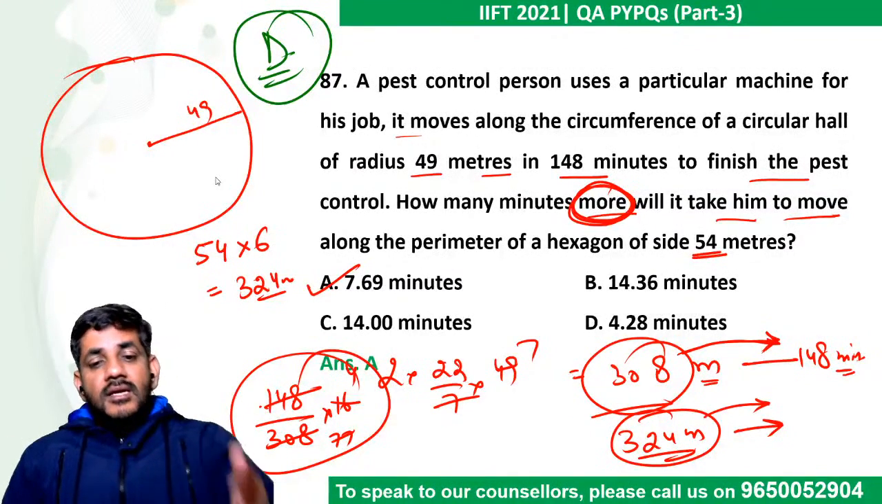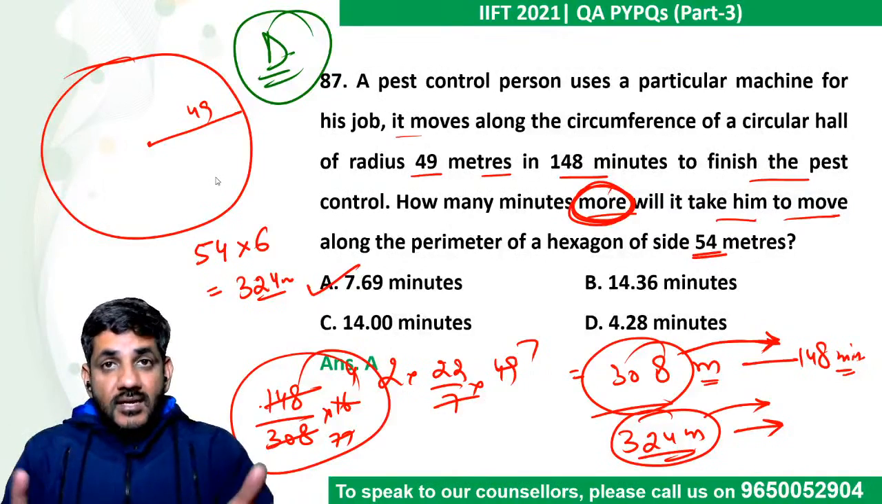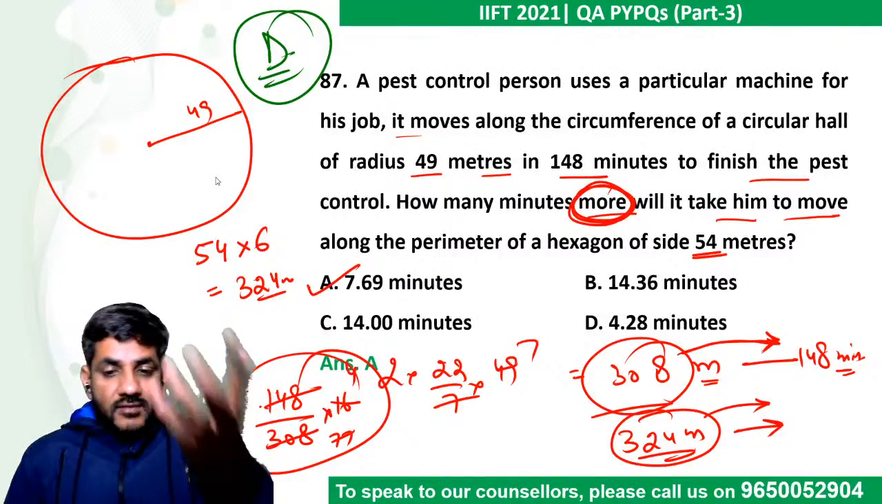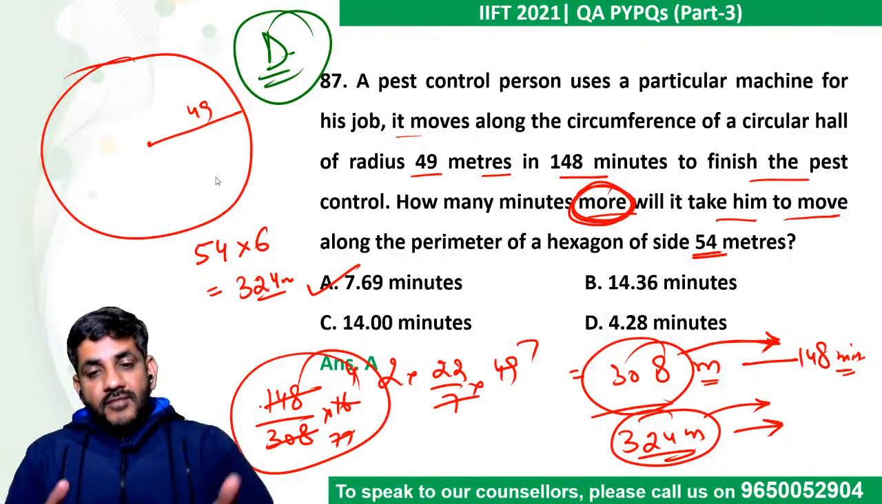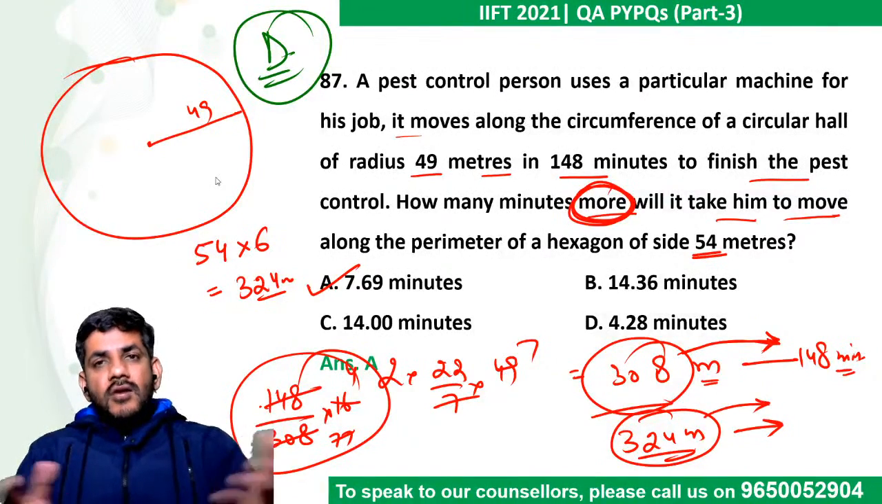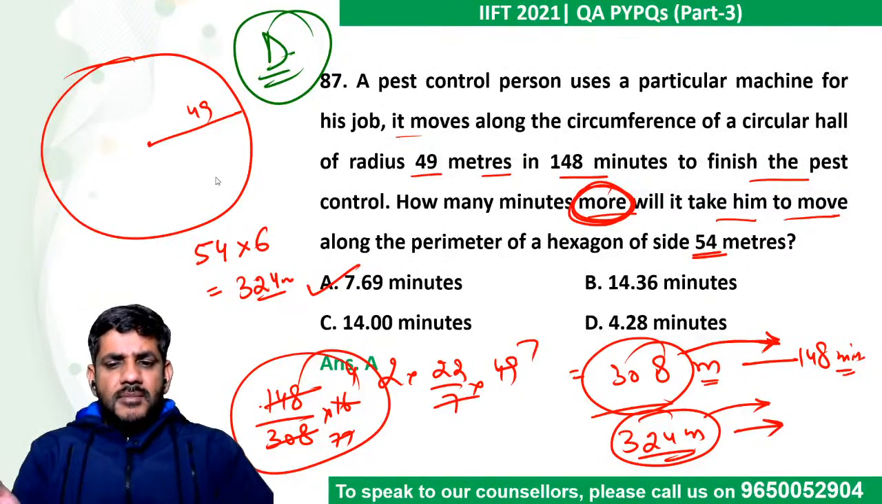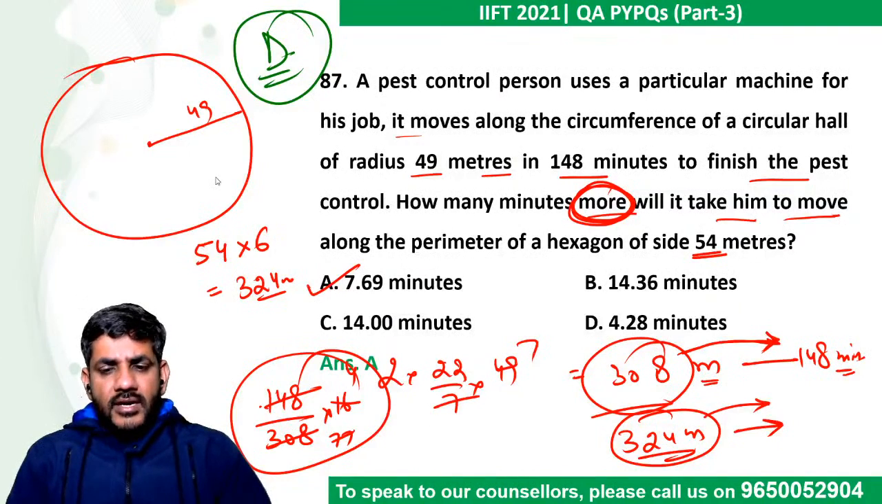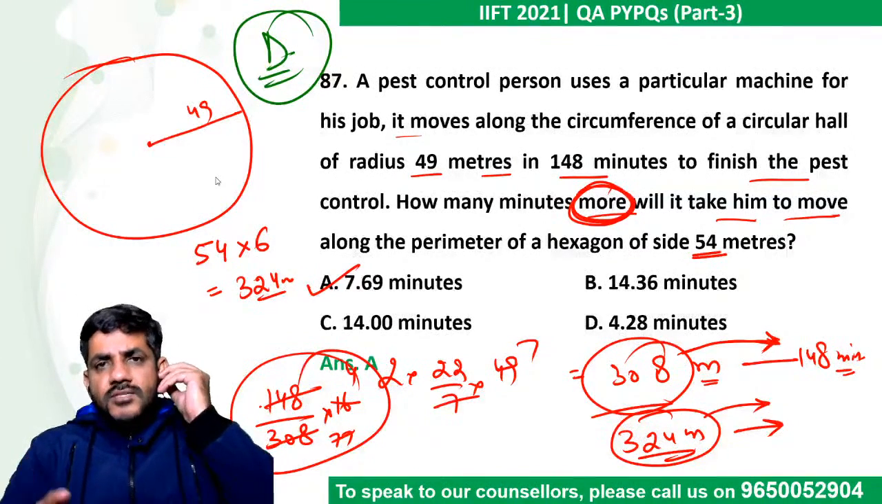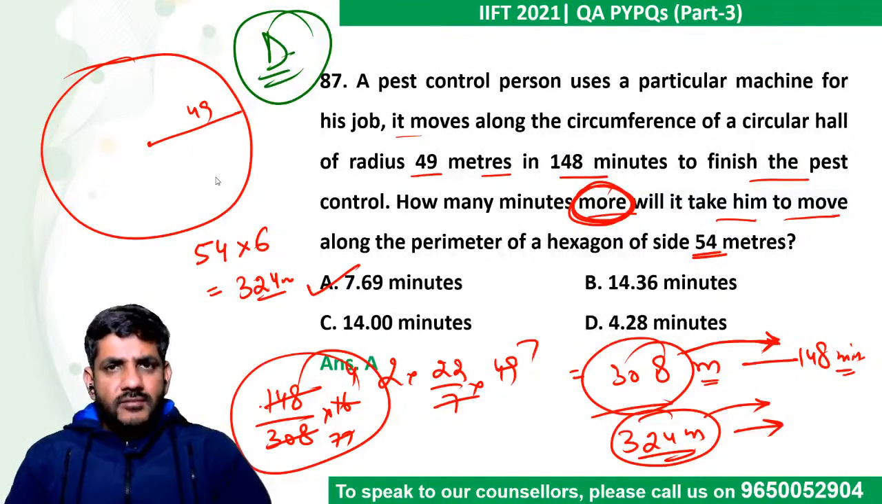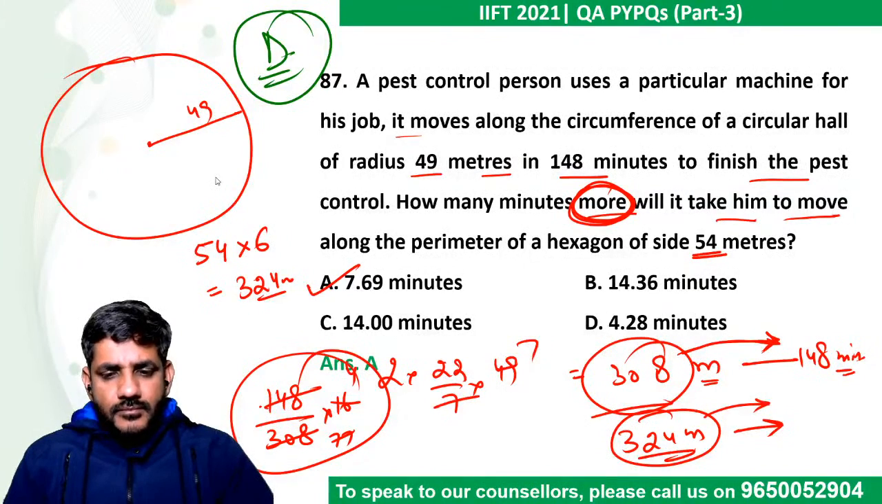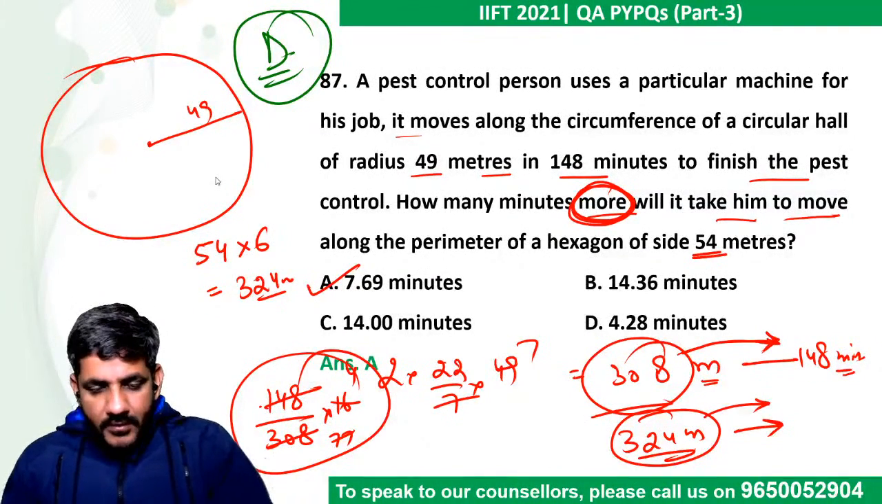You understand this. He says do the perimeter of a hexagon. What is the perimeter of a hexagon? We know this, right? So 54 meters, we worked that out. Now it is like that unitary method. 308 meters is done in 148 minutes. So 324 meters would be done in what time? That is the question which we have to do. Does it make the question difficult? I do not think so. I hope you got my point here. Okay.